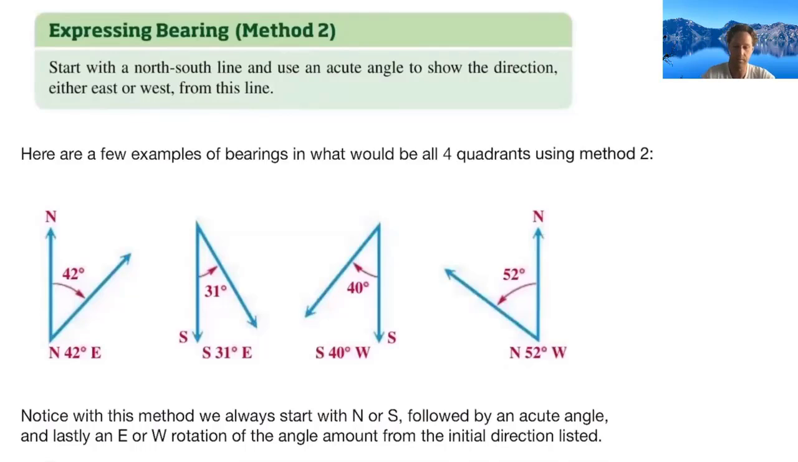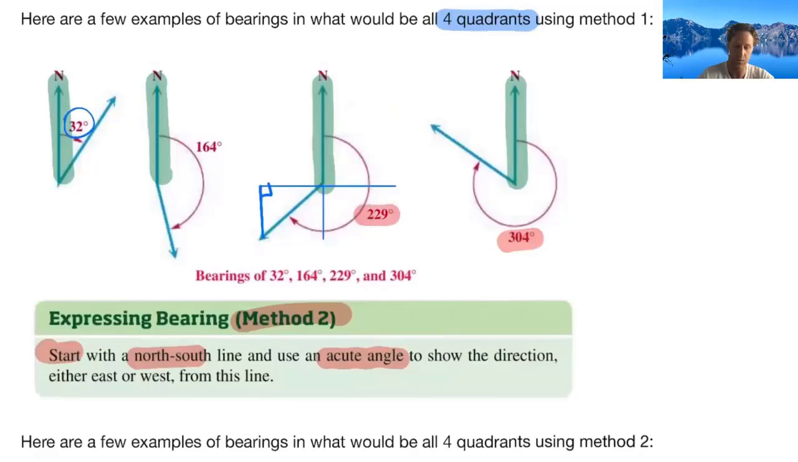Well, actually, this is probably my preferred method, in the fact that when we're looking at method 2, it will tell you a little bit easier where you should be looking to start, how much you should rotate, and in what direction. So we're always going to start with a north-south direction. Then we're going to provide an acute angle, which is really nice because remember, acute angles are between 0 and 90. So we're just going to be working with angles that are smaller than the previous 304, 229, 164. We're going to be working with all acute angles like that 32.